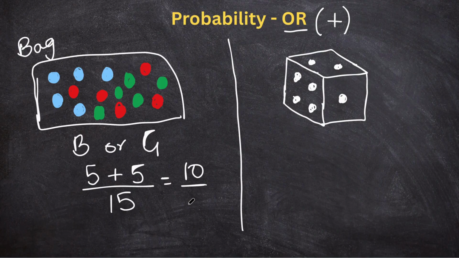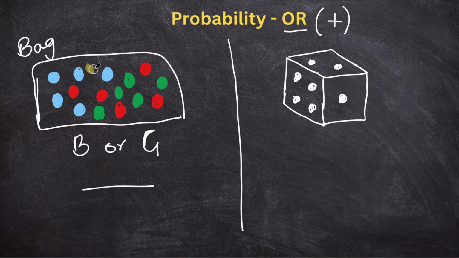Okay, so let me show you one more. Let's draw one more ball here just to complicate the situation a little. Let's say we have a yellow ball as well here. Pretty dirty for a yellow, but let's call it a yellow color. So now there are 16 balls in total. Now if I was to ask you what is the probability of getting a blue or a yellow ball, the total is 16 because we just added one more ball.